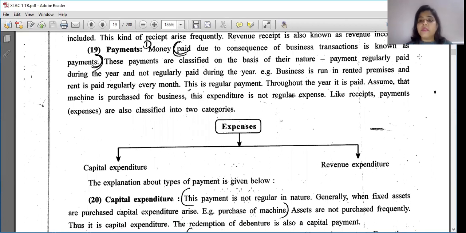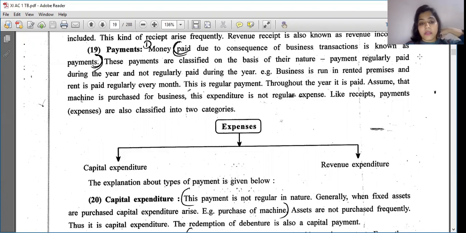It is the same. When you receive rent regularly, it's a revenue income. In the same way, when you pay rent regularly, it's a revenue expense or revenue payment. Is it clear? And if you're buying land and building or any machinery, or to take an example, many of you who came into 11th standard would have got your own vehicle, or you are going to buy your own vehicle very soon. Are you going to buy this vehicle every month or within a year? No, it would be used by you for at least 3, 4, 5 years, right? So that is termed as capital payment, right?